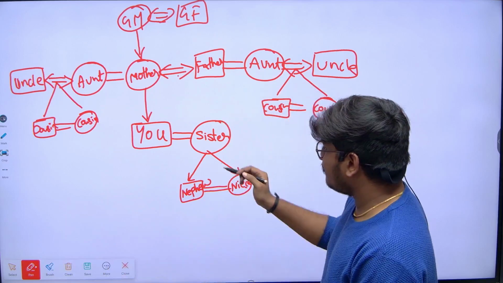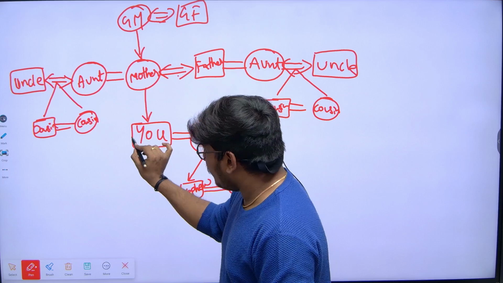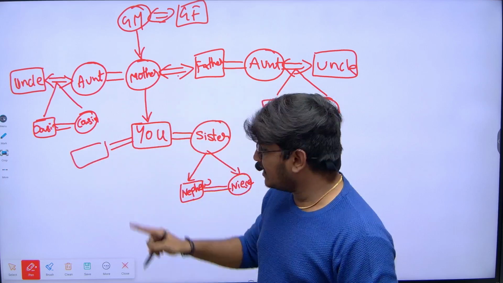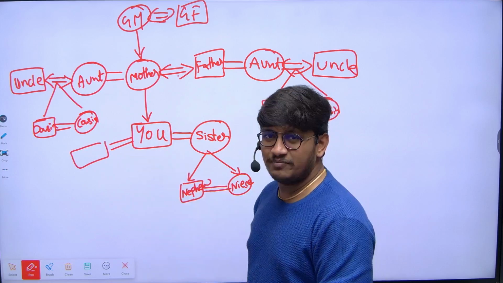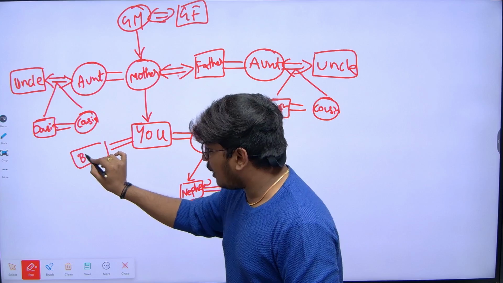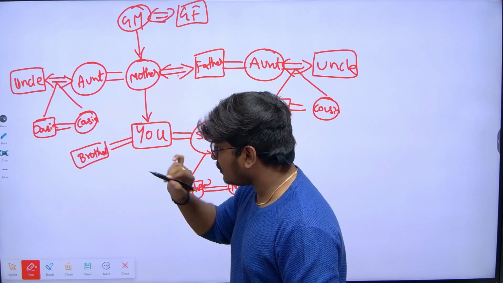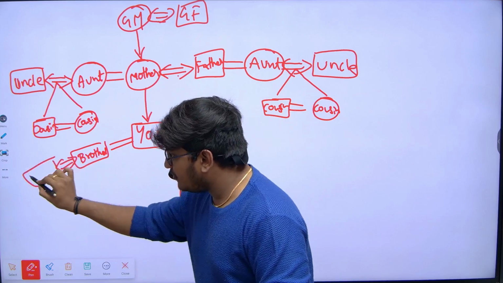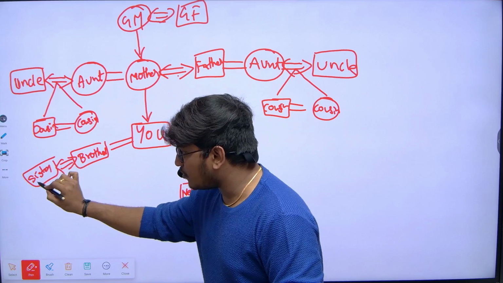Let's take one scenario. This equals symbol indicates siblings, right? Let's say you have a brother. Your brother's wife you call sister-in-law. Very simple logic.